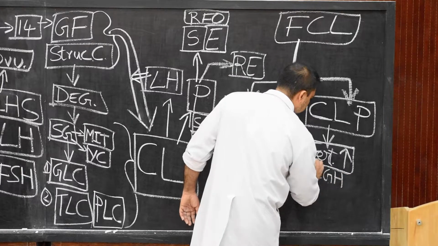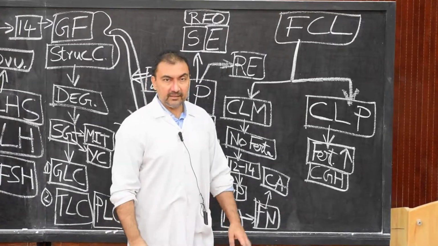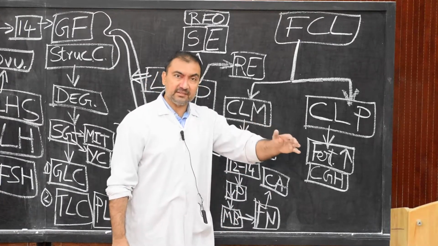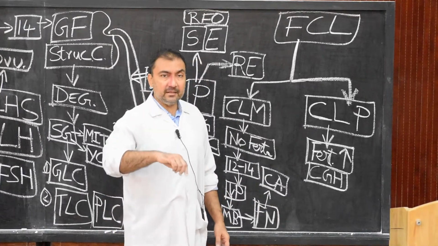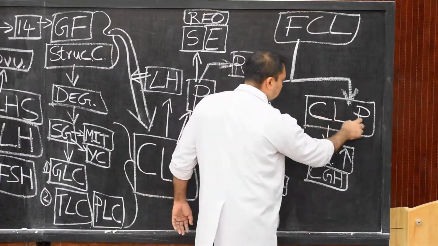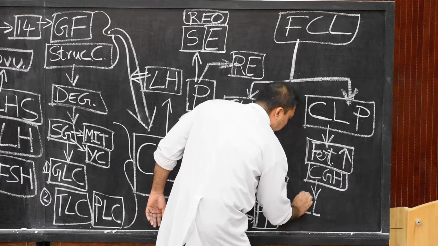The chorionic gonadotropin hormone released from the trophoblastic cells of the blastocyst will help in retaining and stimulating the corpus luteum, which will proliferate.